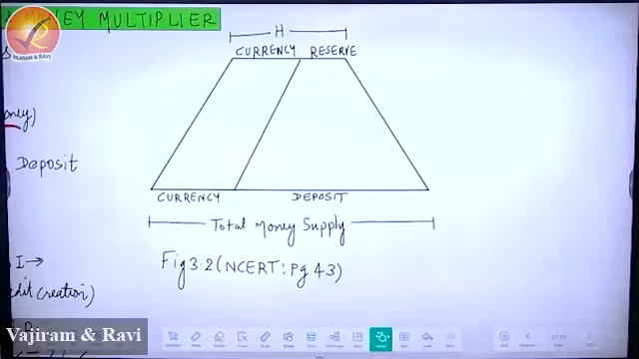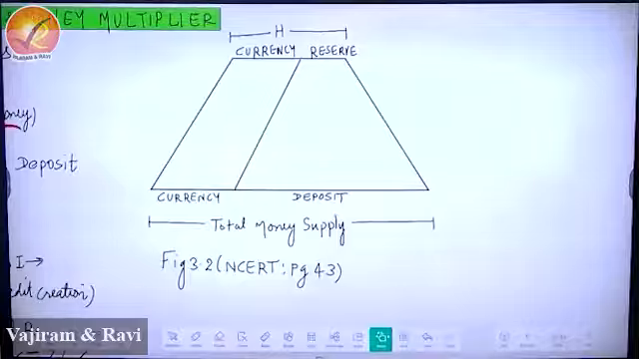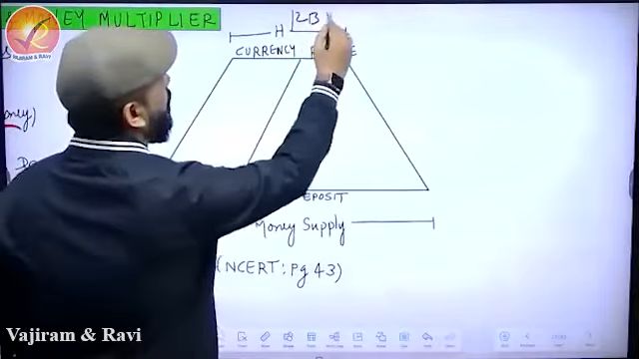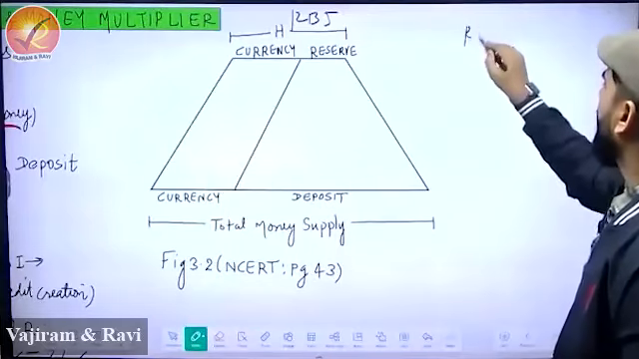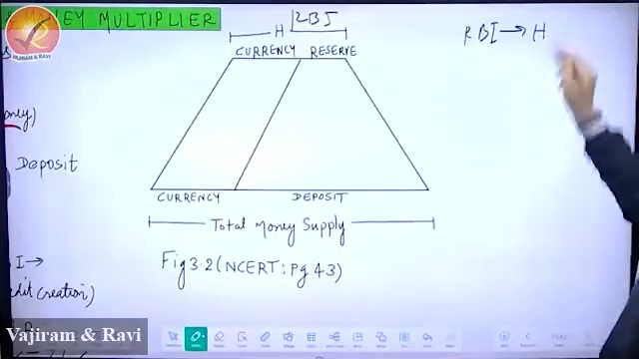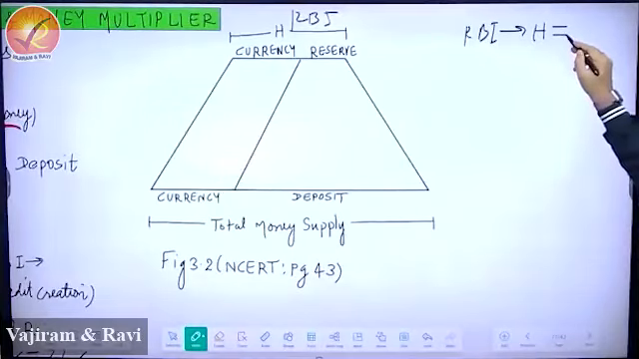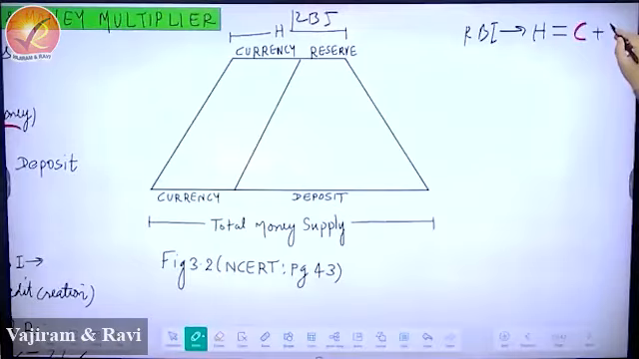Look at the upper side. This is the picture of H theory, copied from NCERT. What is this? Tell me. So suppose this is RBI. Guys, this is RBI. So what is RBI doing for us? RBI releases H. RBI releases H. This H becomes either the money with the public or it goes to banks.